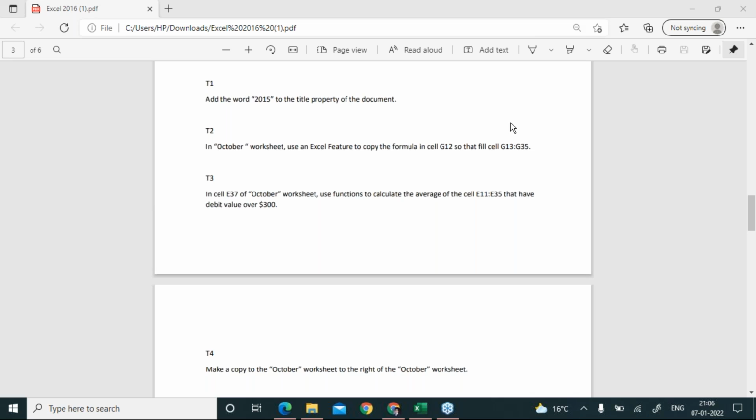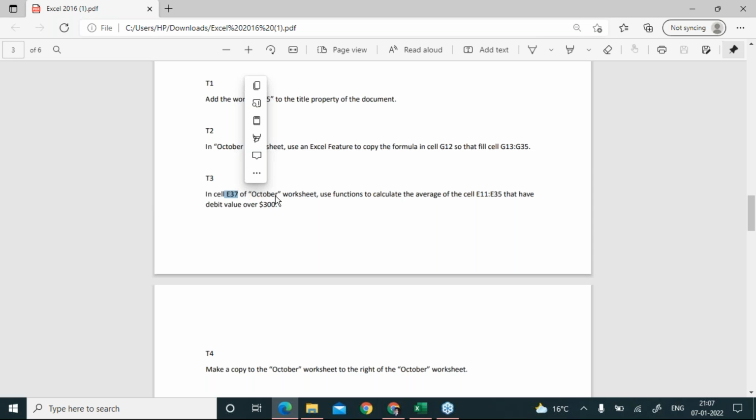Yeah, thank you everyone. Now let's discuss the next question. Let's see what Microsoft is asking. It says in cell E37 of the October worksheet, use a function to calculate the average of the cells that have a debit value over 3000. Over means more than 3000. Now listen, this time you have to use a formula.